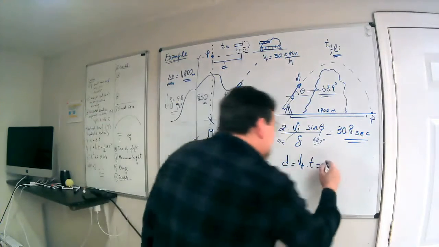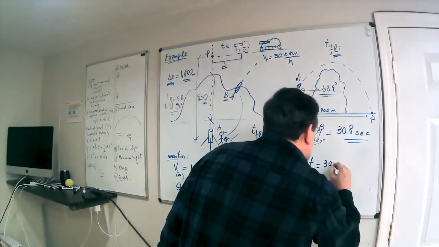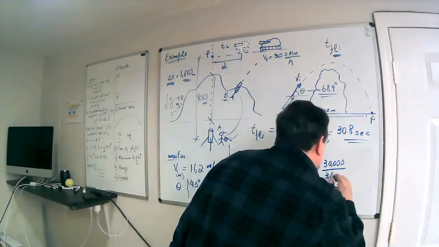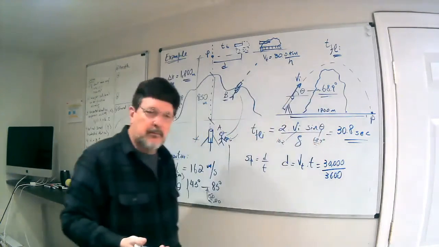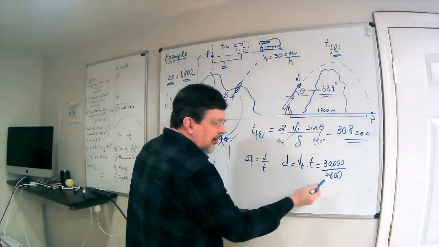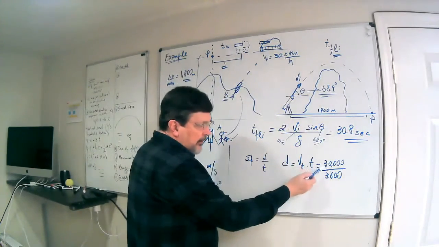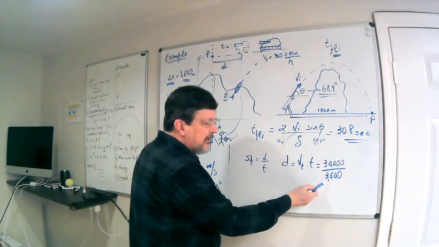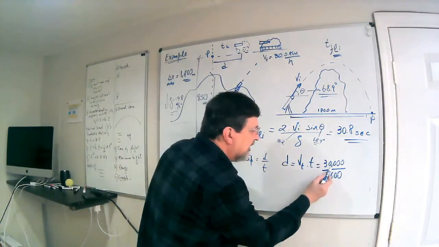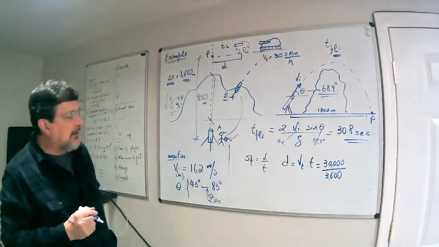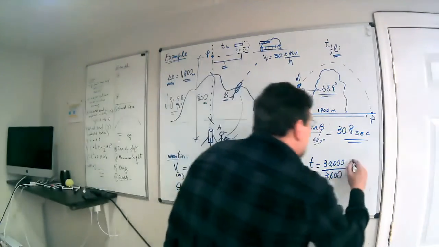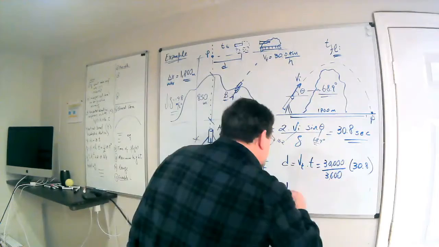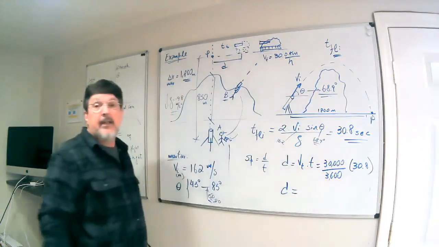So this is what? 30 kilometers per hour is 30,000 meters per 3,600 seconds. The kilo is 1,000, so it's 30,000 meters by 3,600 seconds, right? So that is the 30 kilometers per hour. Multiply by 30.8 seconds, I'm going to have what is the distance where the tank needs to be.